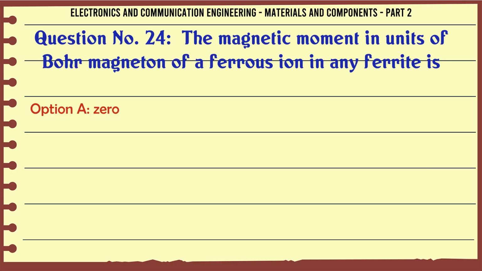The magnetic moment in units of Bohr magneton of a ferrous ion in any ferrite is A, 0, B, 2, C, 4, D, 6. The correct answer is 4.